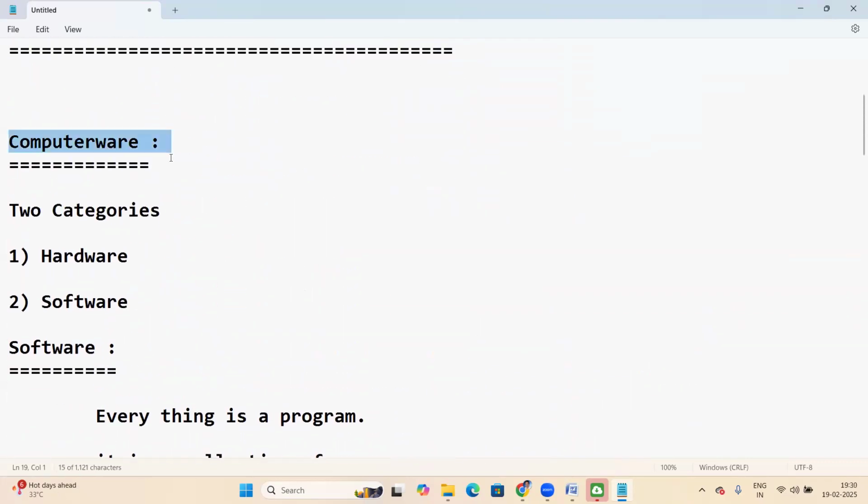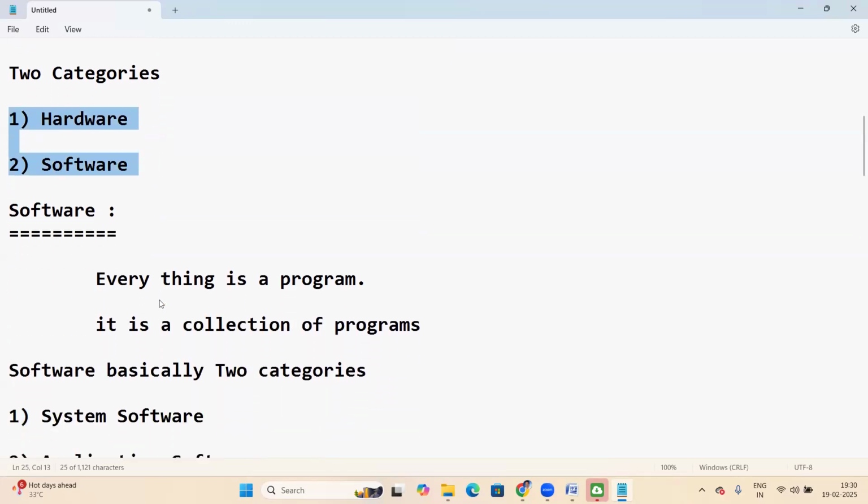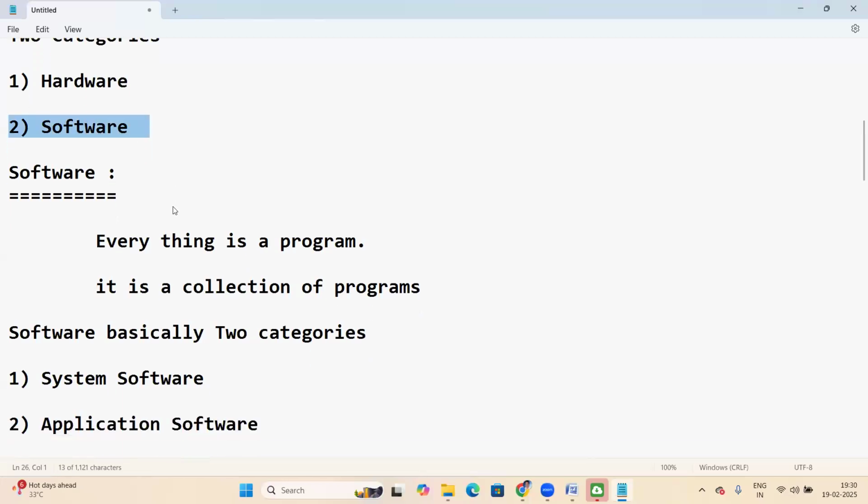Computerware is a combination of hardware and software. Hardware is the physical components of a computer, but that is not necessary for us. Next, software. Yes, we are software engineers, so let us see about software.